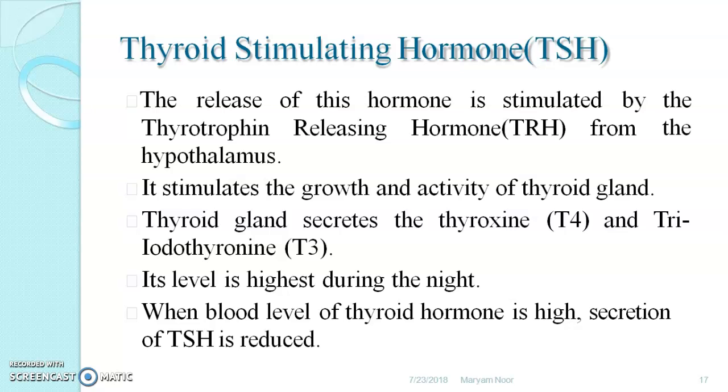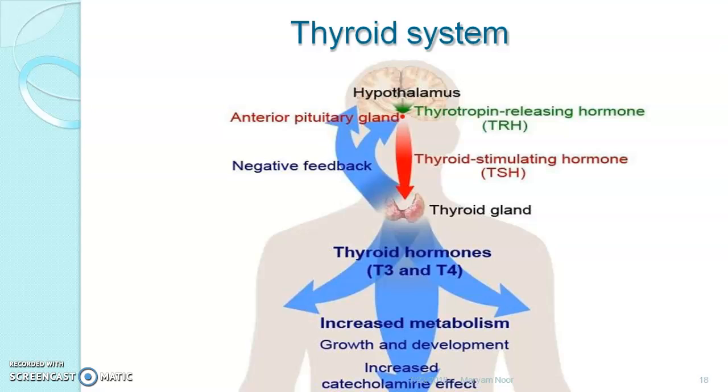That means if a high amount of thyroid hormone is there, then the negative feedback mechanism works and the release of TSH from the pituitary gland or TRH from the hypothalamus stops. So this is how the thyroid system works.